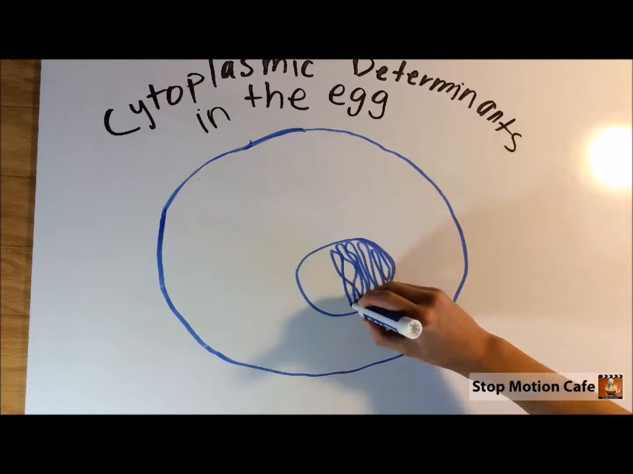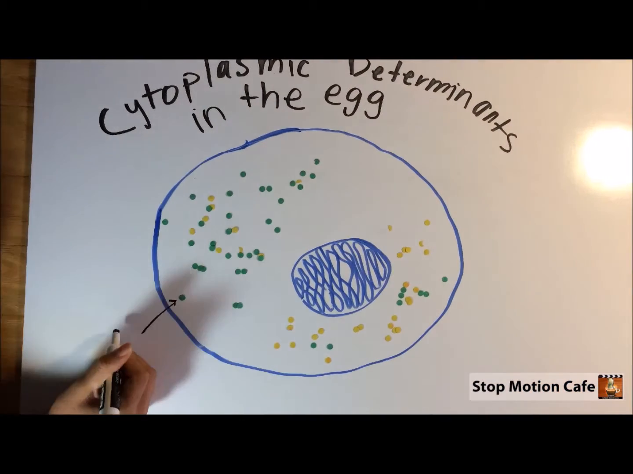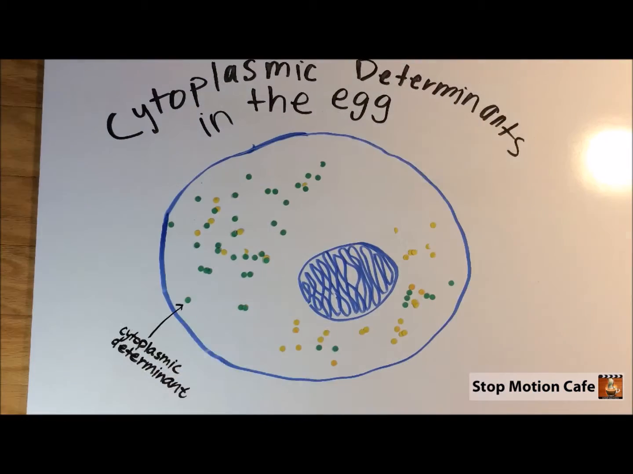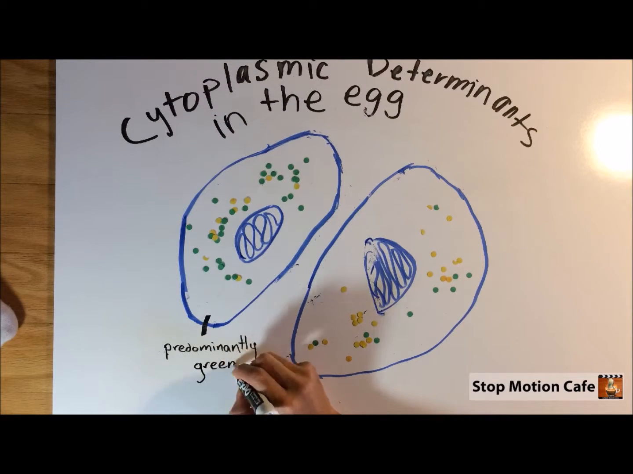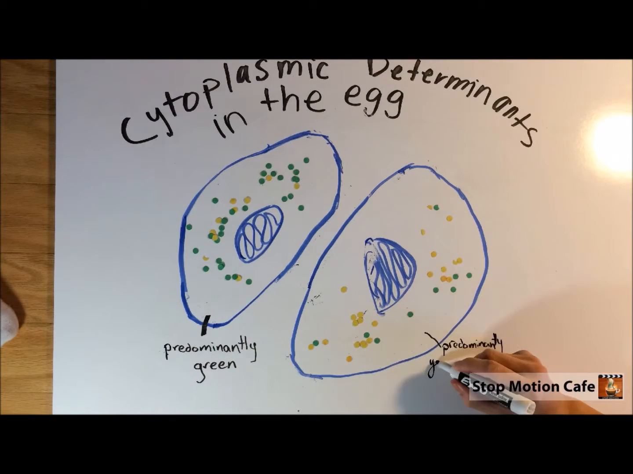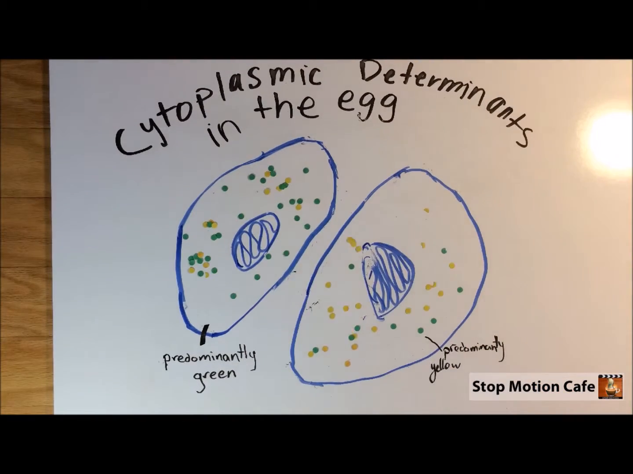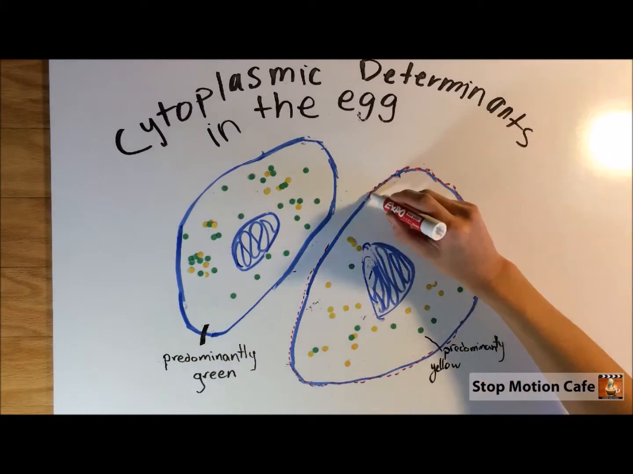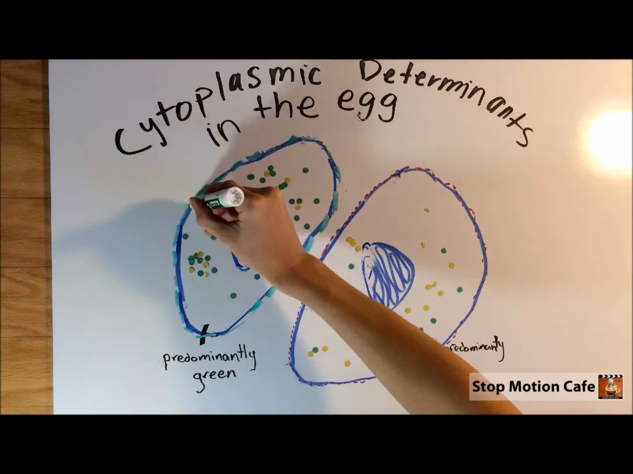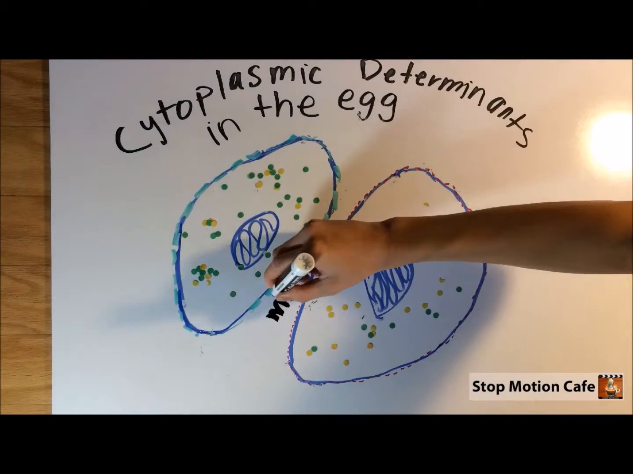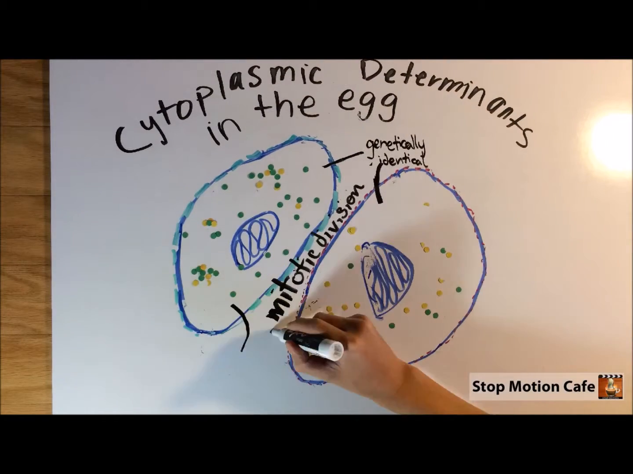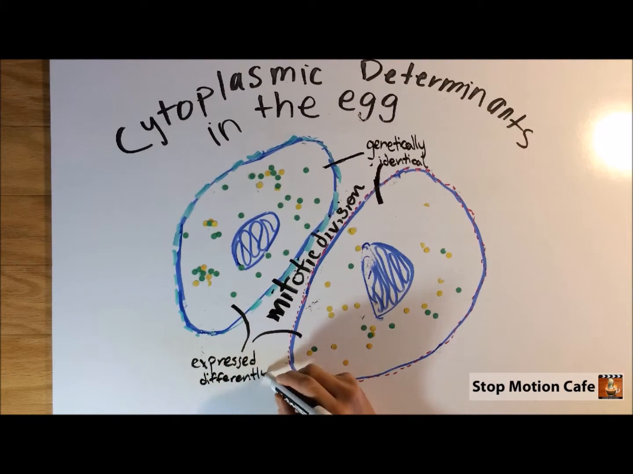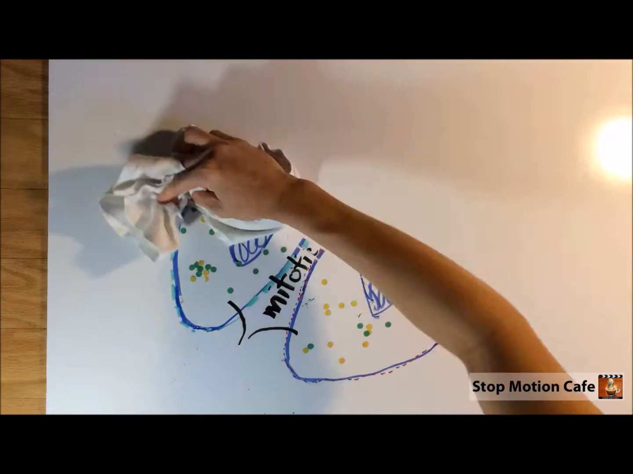Cytoplasmic determinants are maternal substances located in the cytoplasm of the cell. These consist of messenger RNA, proteins, organelles, and other substances. Because they are distributed unevenly throughout the cytoplasm, this affects the early development of the embryo. Through mitosis, the two cells are the same genetically, but because of the cytoplasmic determinants, the genes expressed will be different.